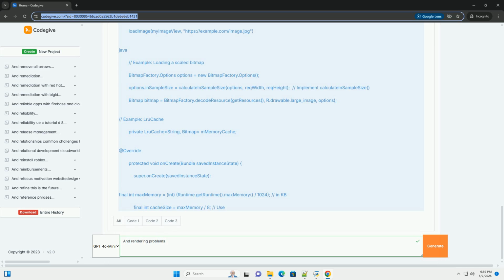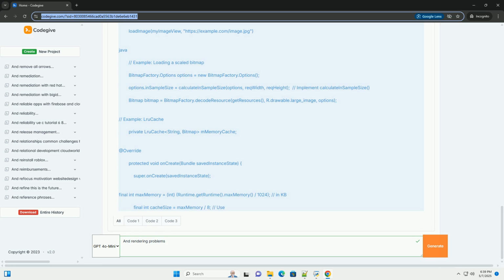6. Custom view drawing performance. Cause: inefficient drawing code in your custom views, such as creating new Paint objects in onDraw, using unnecessary anti-aliasing, and performing complex calculations or allocations during drawing.